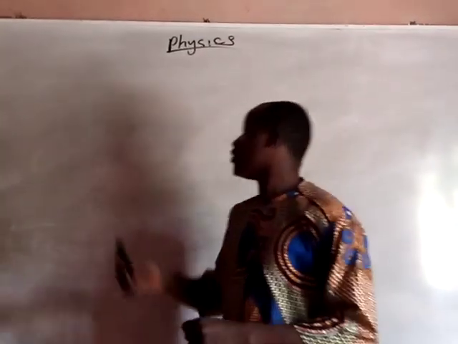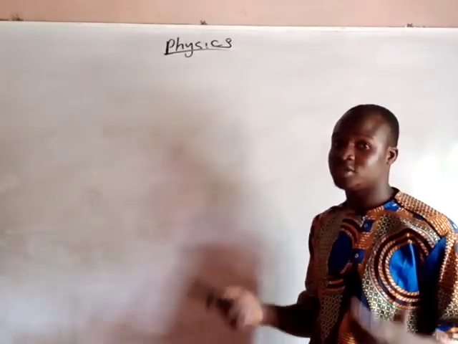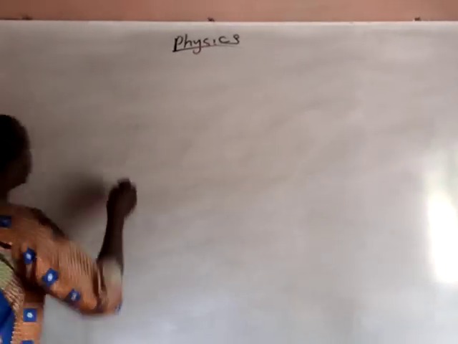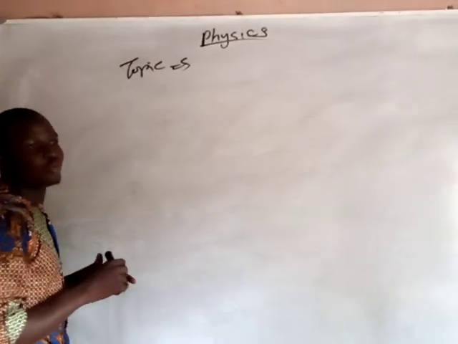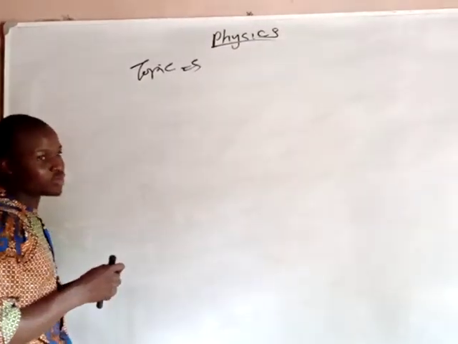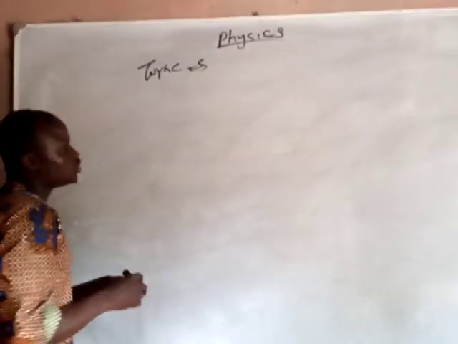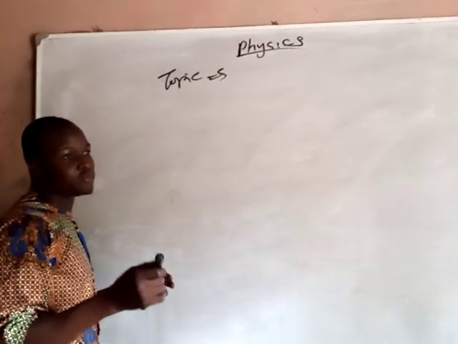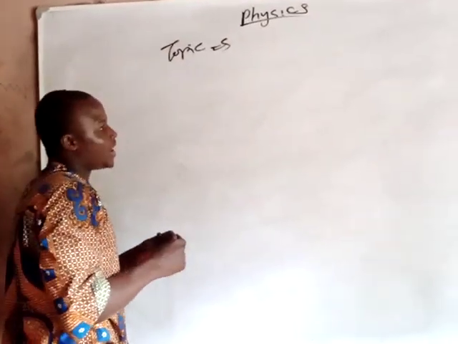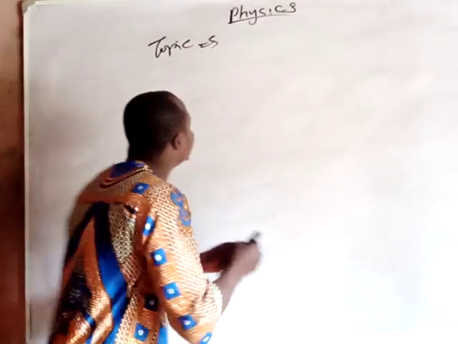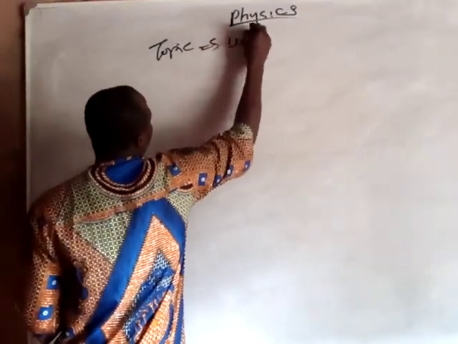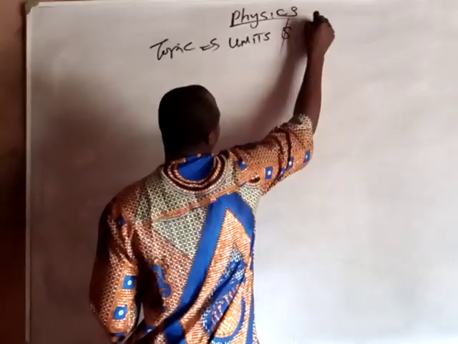In this video, we are going to teach on physics. Don't forget, in the last video, we talked about dimension of physical quantities. We stopped at velocity, so we are still going to continue from where we stopped. Someone will be saying this topic is too long. No, I'm just trying to break it down so that you understand, not just to teach many topics, but for you to master many topics. I'm here for you to what? To master many topics.